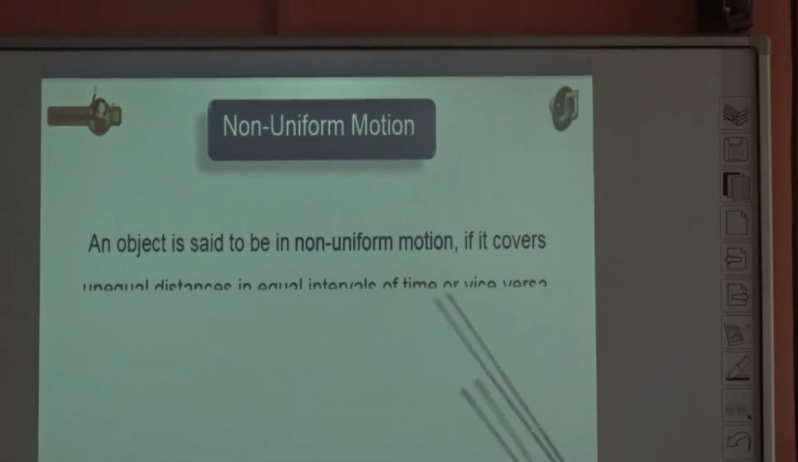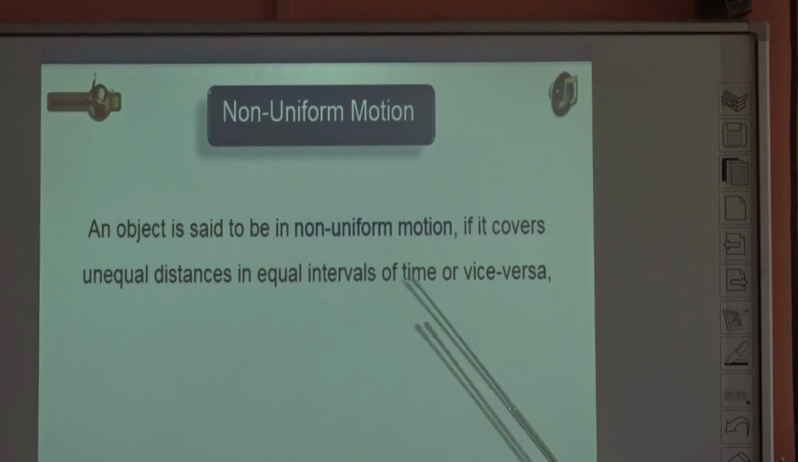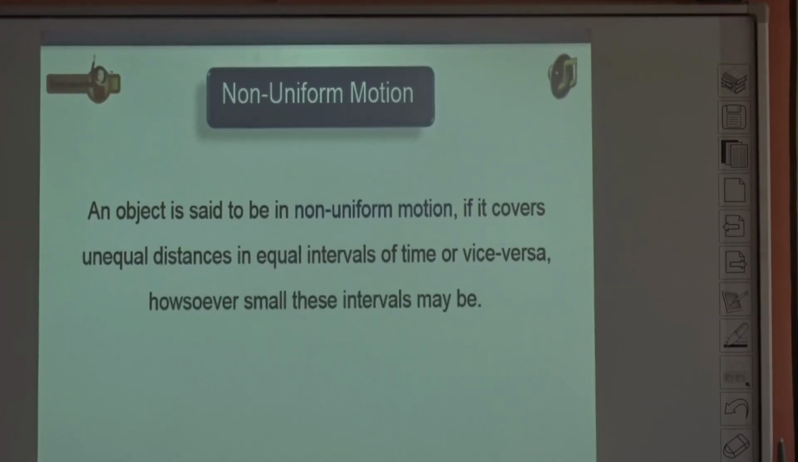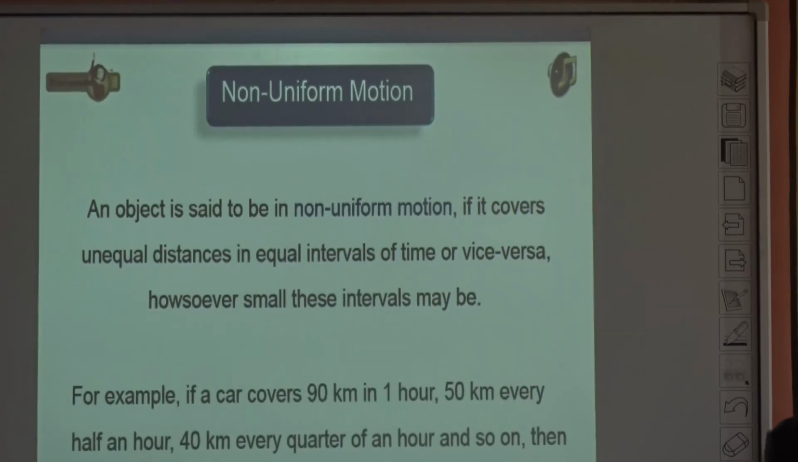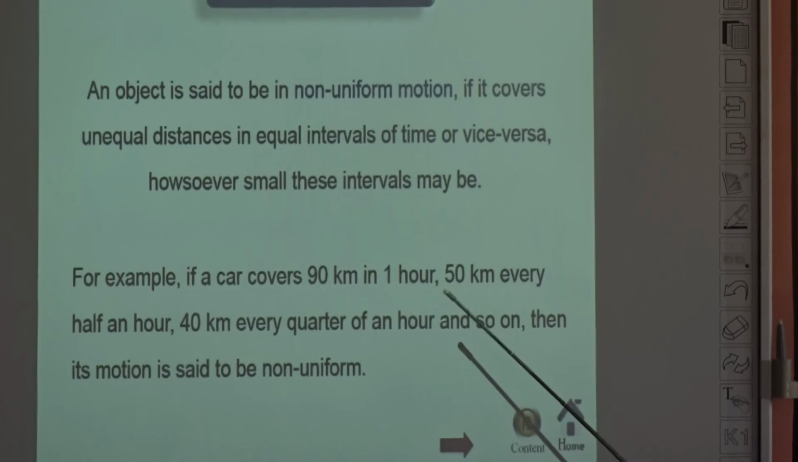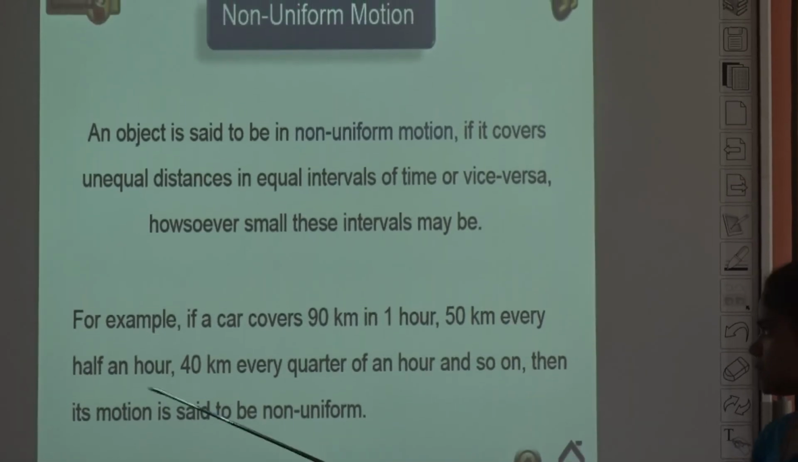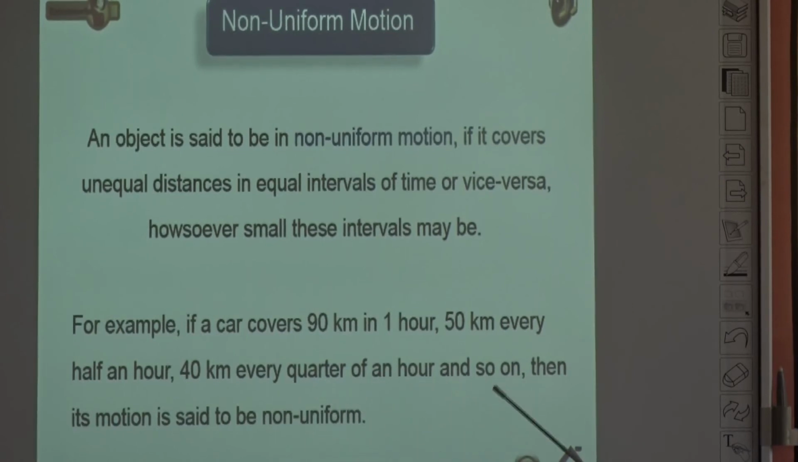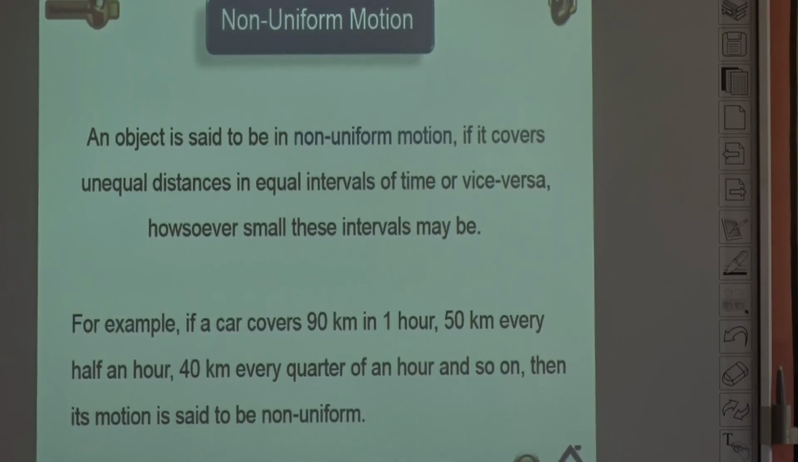The next one, non-uniform motion. What is called non-uniform motion? An object is said to be in non-uniform motion if it covers unequal distances in equal intervals of time. For example, if a car covers 90 km in 1 hour, 50 km every half an hour, and 40 km every quarter of an hour, and so on, then its motion is said to be in non-uniform motion.